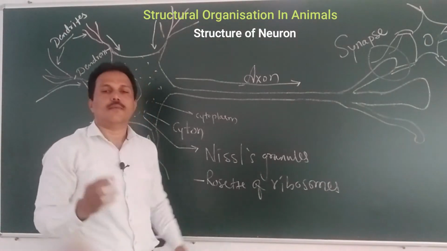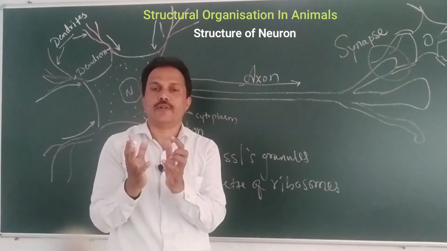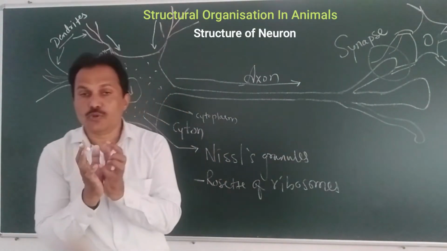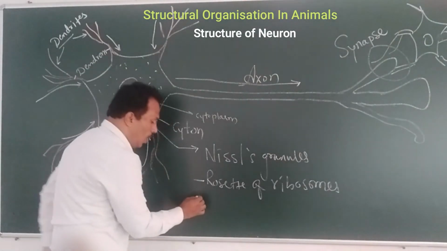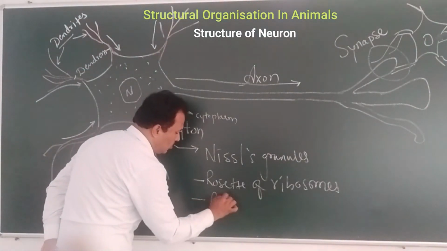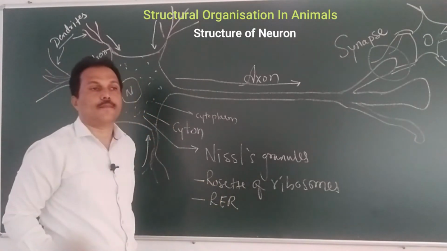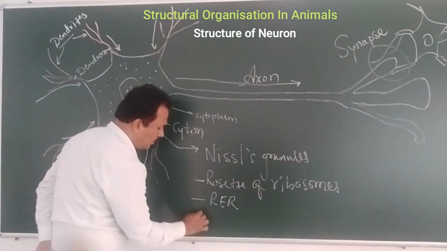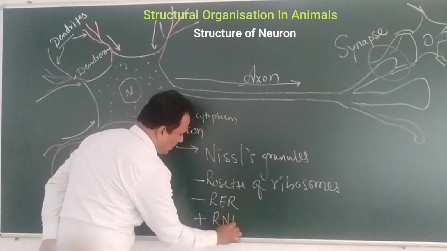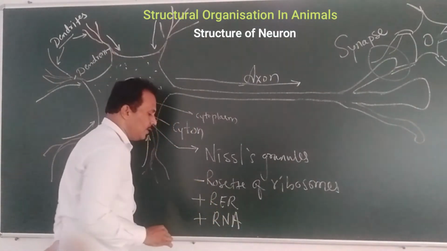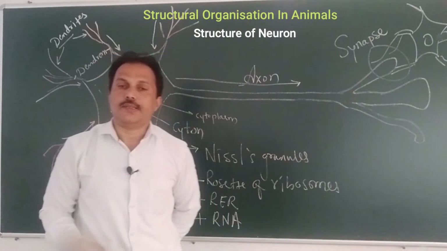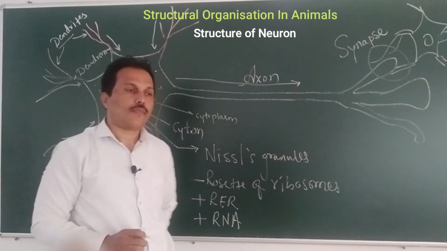What is a rosette? A bunch of roses, so we call a bunch of ribosomes on a rough endoplasmic reticulum a rosette of ribosomes, along with RNA that is present where the protein synthesis is taking place.